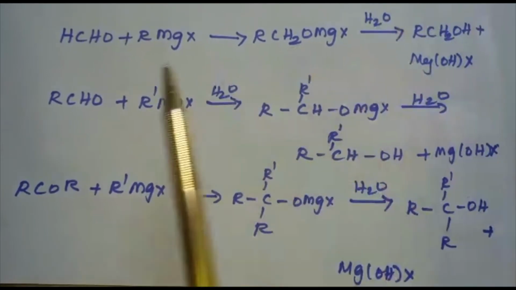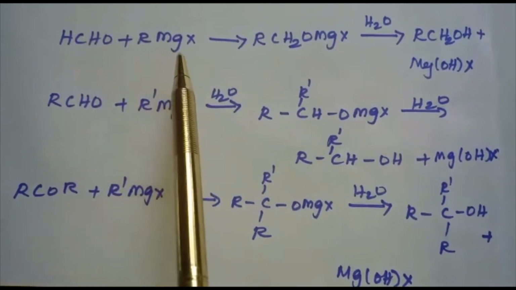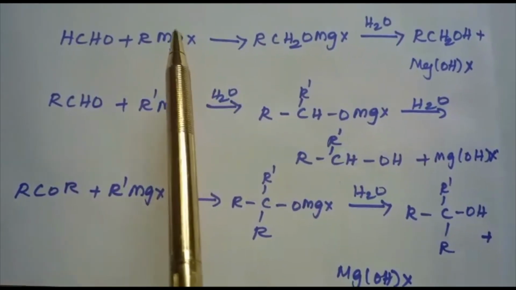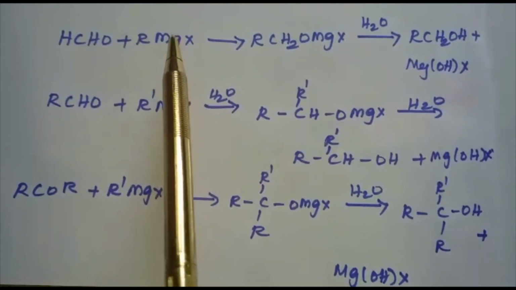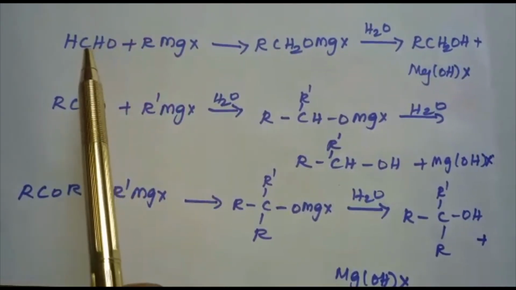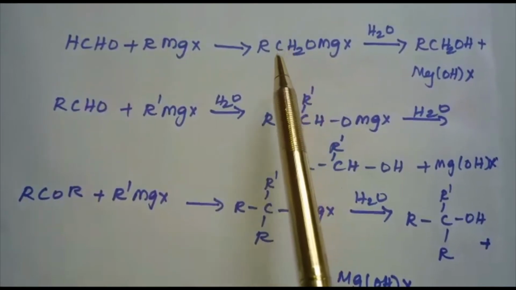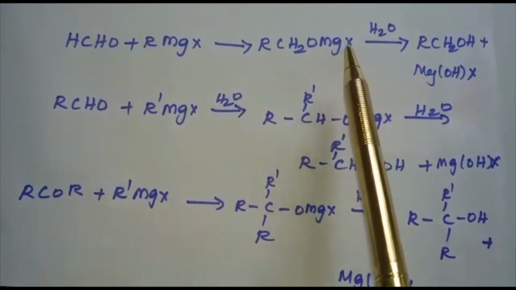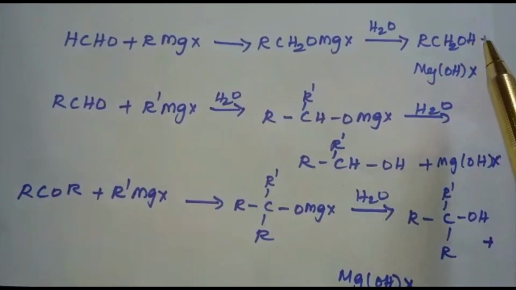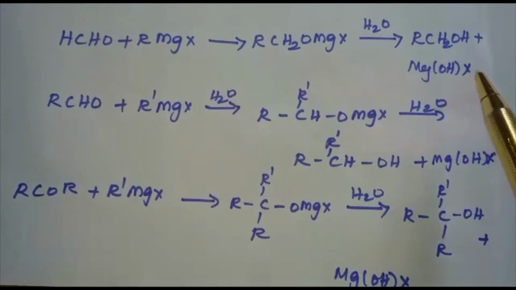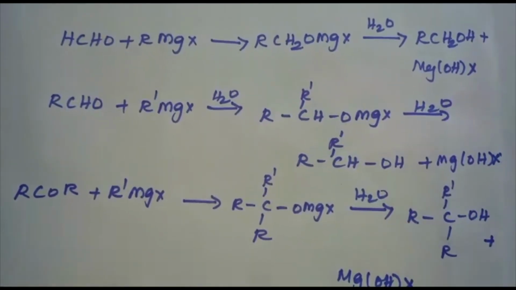So here, HCHO plus RMgX, Grignard reagent. The first step is the nucleophilic addition of the Grignard reagent to the carbonyl carbon. We are getting the adduct RCH2O-MgX, which on hydrolysis gives RCH2OH plus MgOHX. We are getting the primary alcohol.